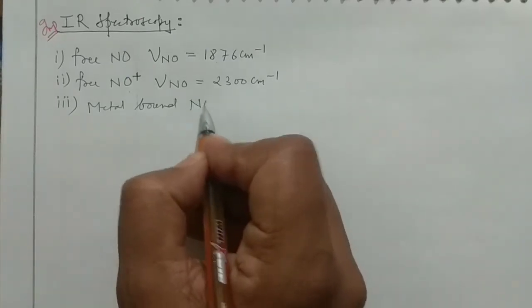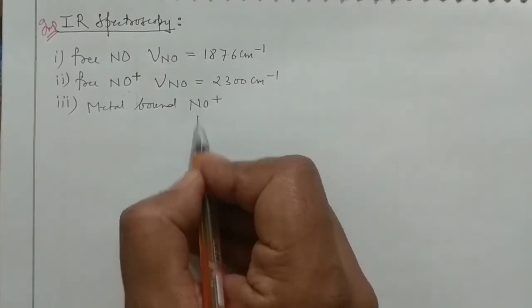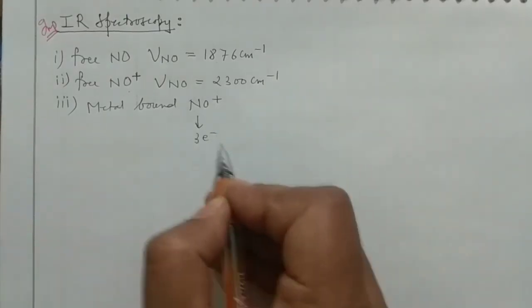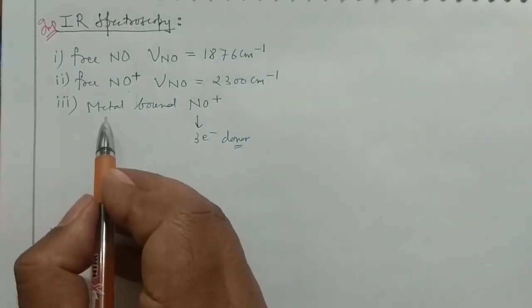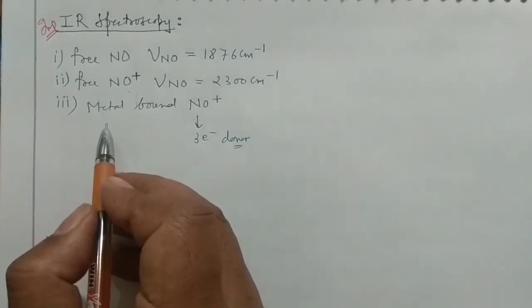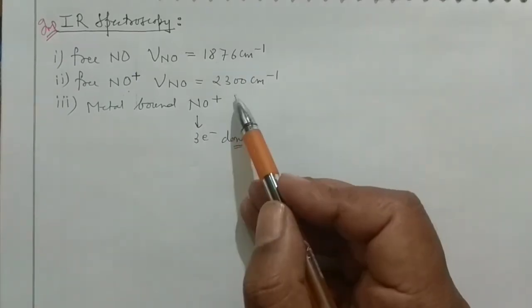Metal bound NO positive. Now what do you expect? You know NO positive is a 3 electron donor, and it is now metal bound, right? So what do you expect in that case? The value should be higher or lower than 2300.